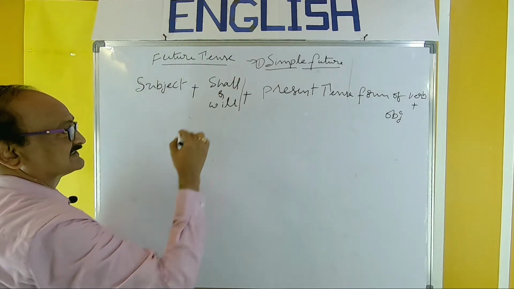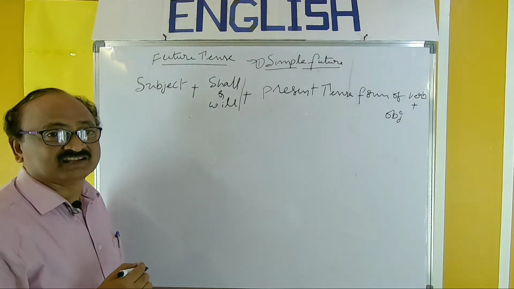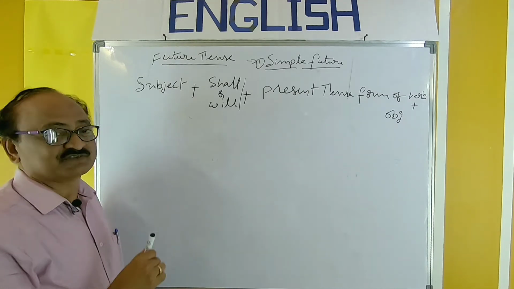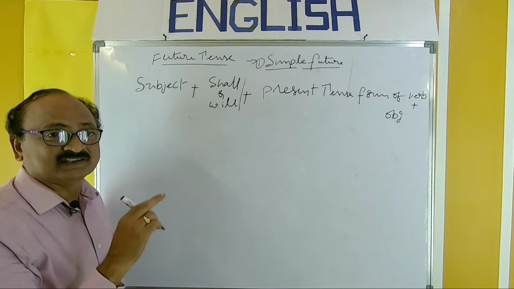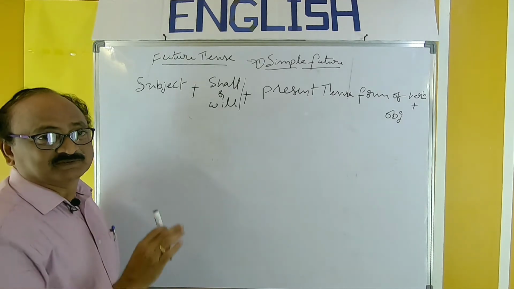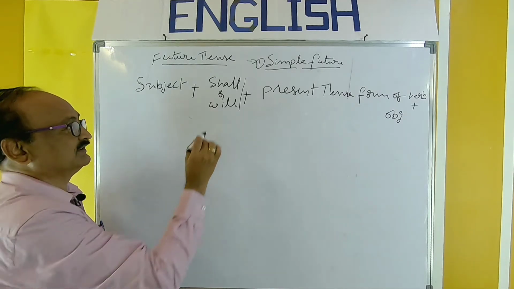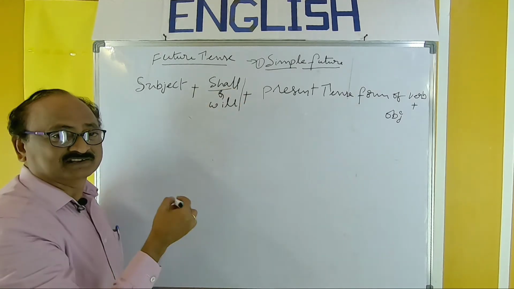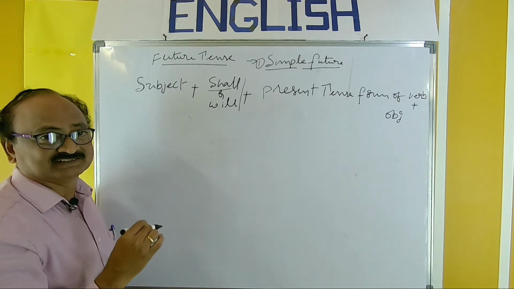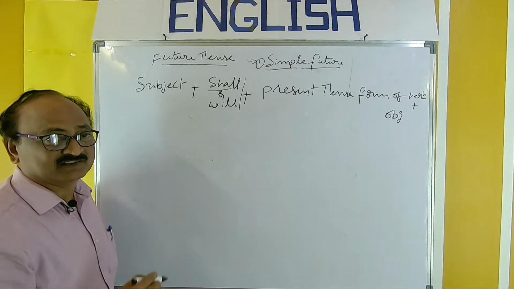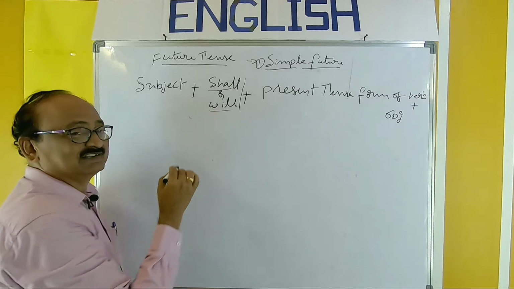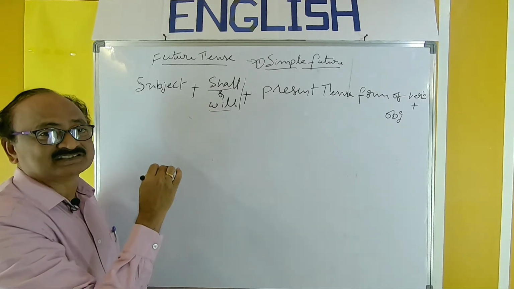Then the question arises, where should we use shall or will? There are many rules in the usage of shall or will, but I'll explain two rules which are very important. The basic rule is, with the first person I, we should use shall. With all the second and third persons, you, he, she, it, they, noun in singular, noun in plural, we can use will. That is the first and basic rule.